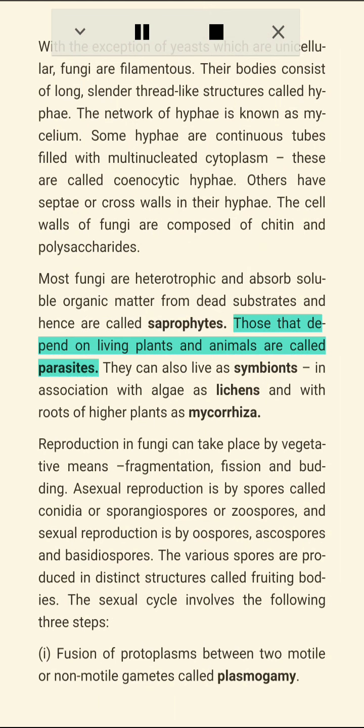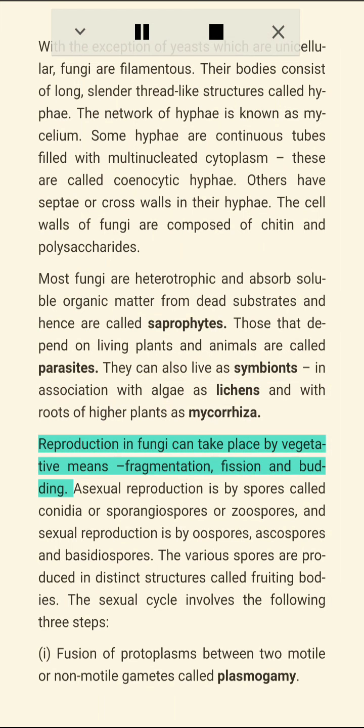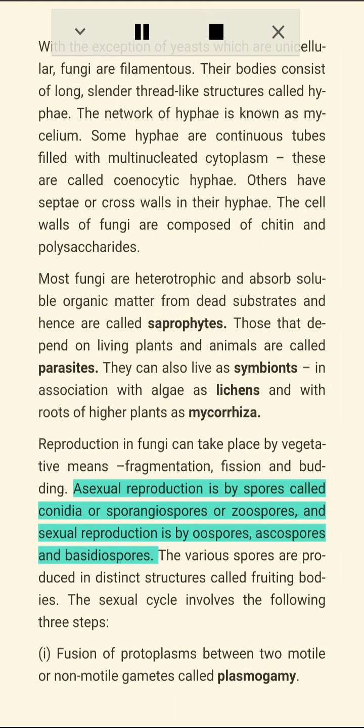Most fungi are heterotrophic and absorb soluble organic matter from dead substrates and hence are called saprophytes. Those that depend on living plants and animals are called parasites. They can also live as symbionts, in association with algae as lichens and with roots of higher plants as mycorrhiza. Reproduction in fungi can take place by vegetative means: fragmentation, fission and budding. Asexual reproduction is by spores called conidia or sporangiospores or zoospores, and sexual reproduction is by oospores, ascospores and basidiospores.